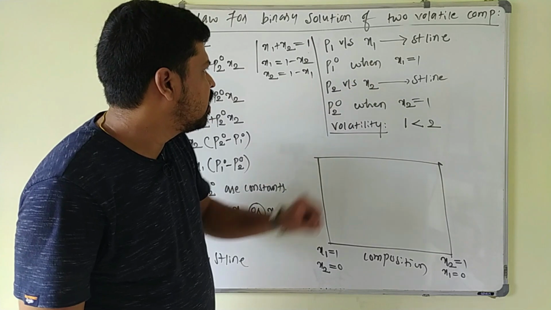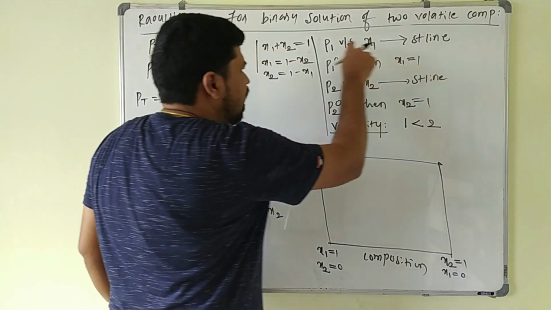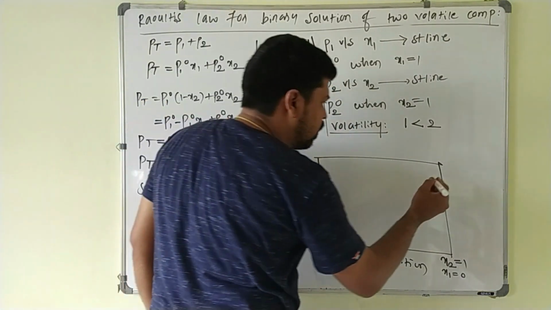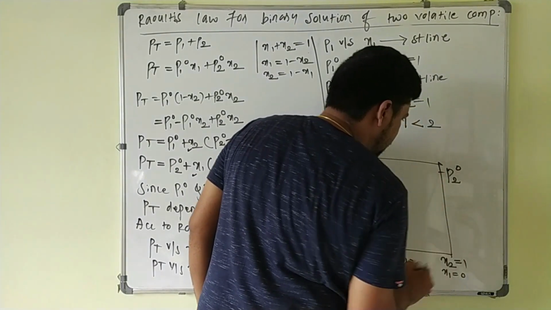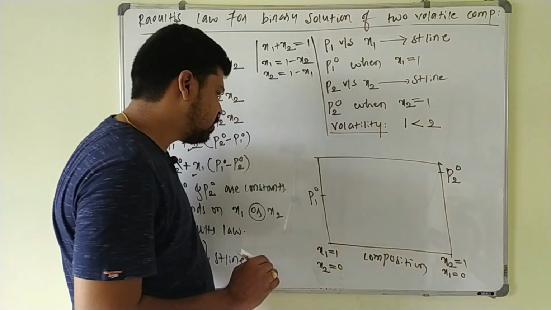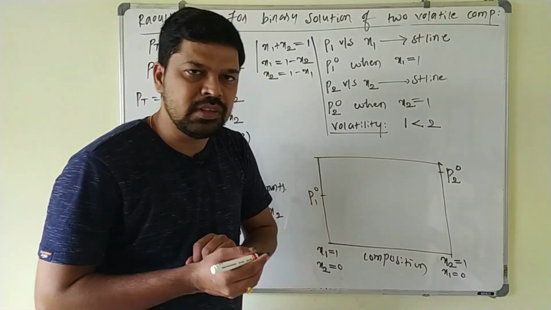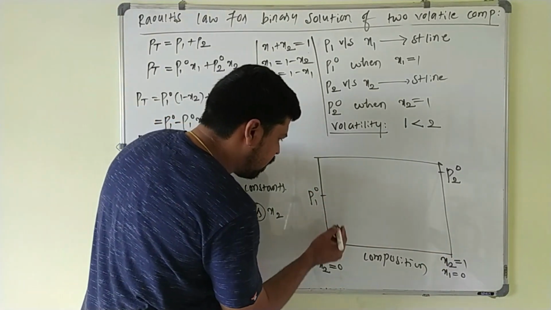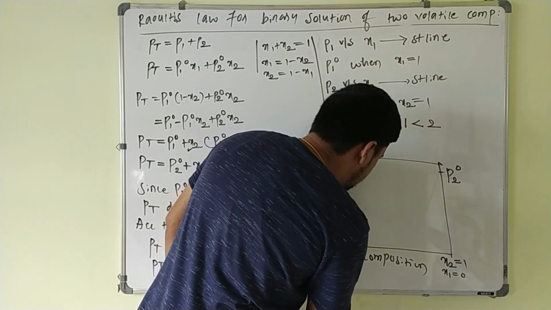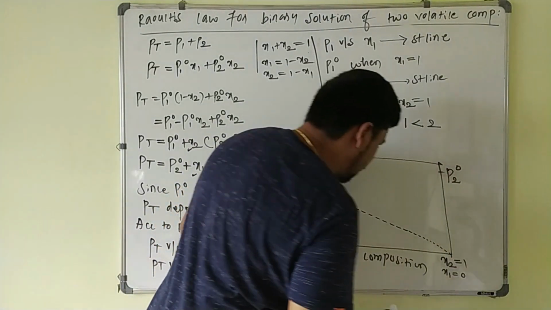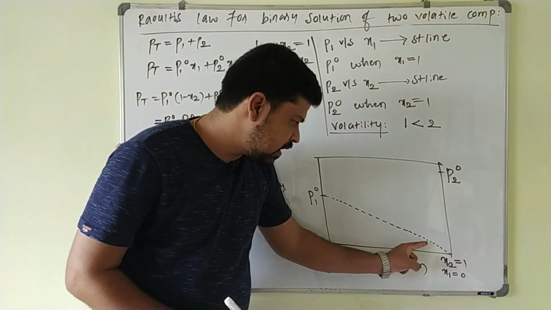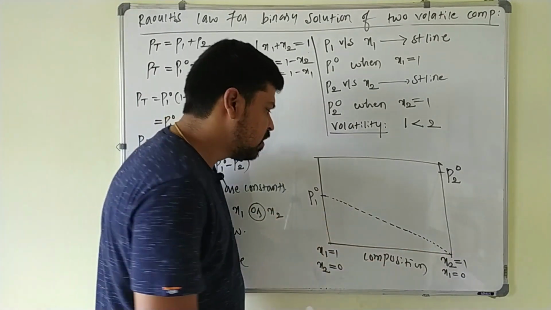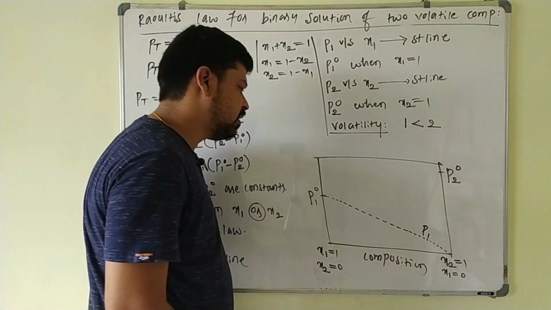And in the graph we know that when x1 is equal to 1, the graph of P1 versus x1 will pass through P1 naught. So component 1 is less volatile, component 2 is more volatile. So I will take component 2's P2 naught here, and this is P1 naught. The vapor pressure of pure component 1 is less than the vapor pressure of pure component 2 here. Now in component 1, whenever component 2 is added, the mole fraction of component 1 will go on decreasing, and the graph will be like this. Its vapor pressure goes on decreasing, and when x2 becomes 1, x1 is 0, meaning the vapor pressure of component 1 completely becomes 0 here. So this I will take as P1.